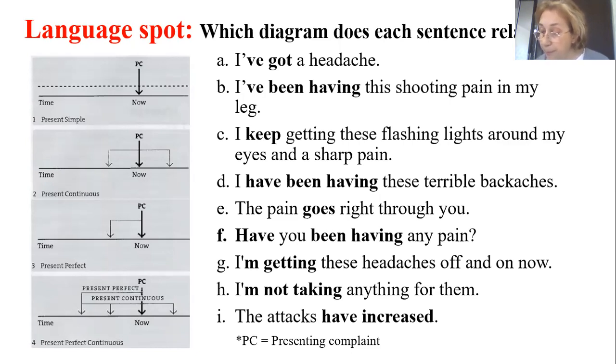Well, Nur, please. I keep getting this flashing light around my eyes, and the sharp pain. Look, actually, there are 2 separate verbs here: keep and get, right?